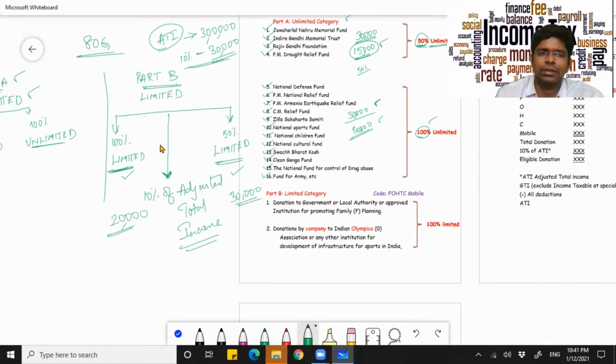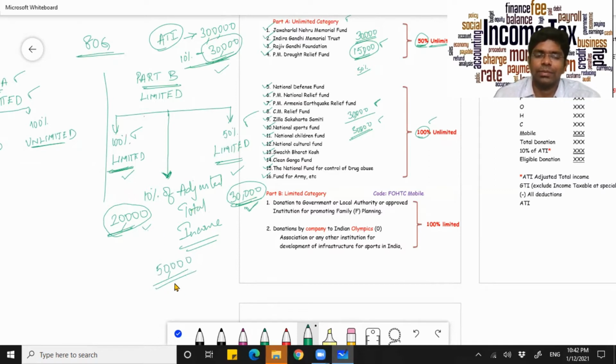As per the clause which is applicable under 80G, your total contribution under Part B, that is under the 100% limit and the 50% limit, that is 20,000 plus 30,000, cannot cross 10% of your adjusted total income, that is 30,000. Now here your total contribution is how much? It is 50,000. All right.